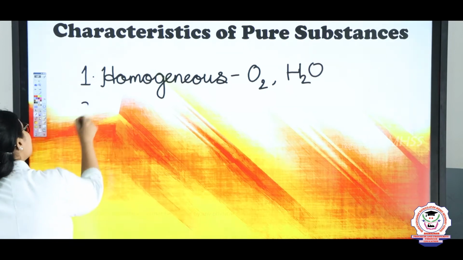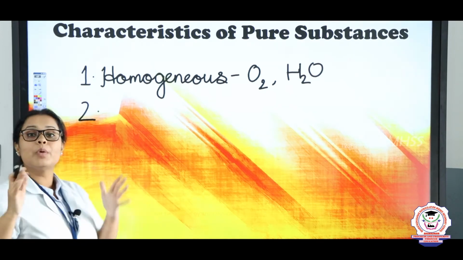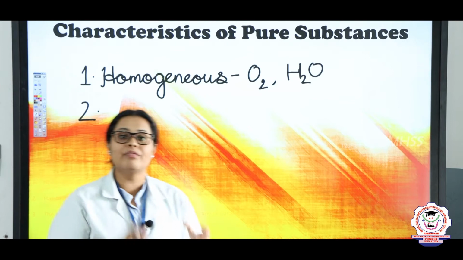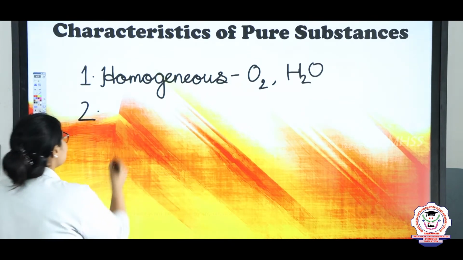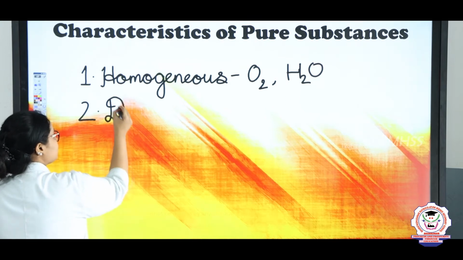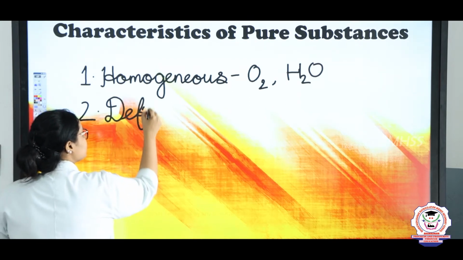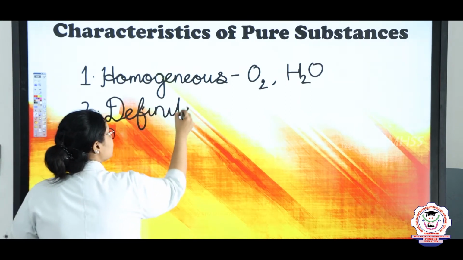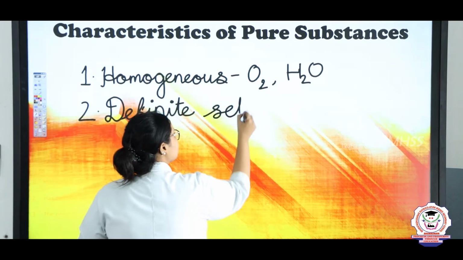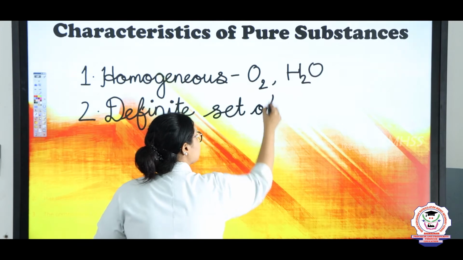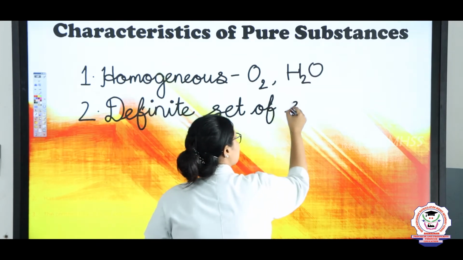Same way, the second property is that all pure substances will have a definite set of elements.